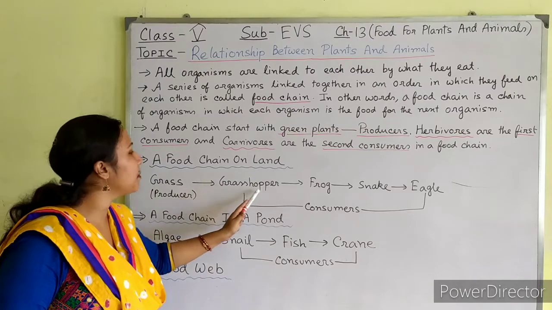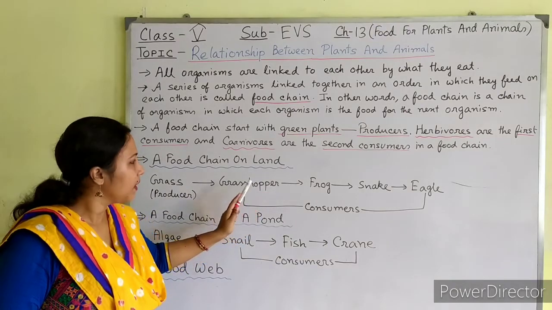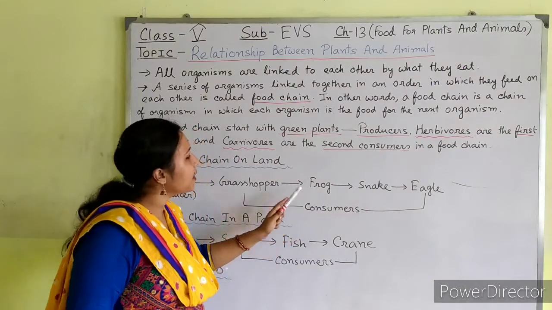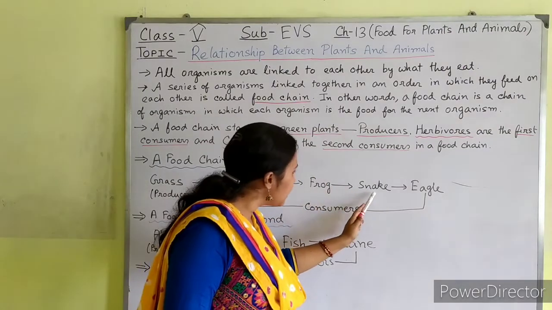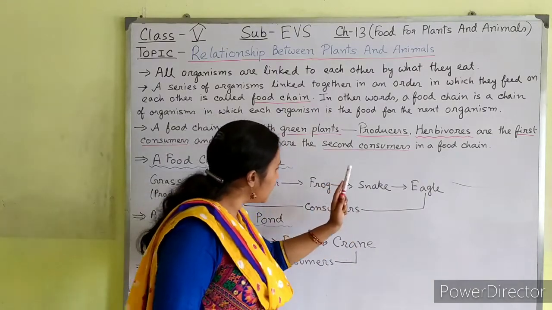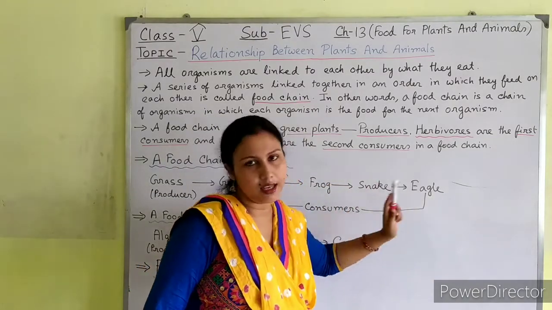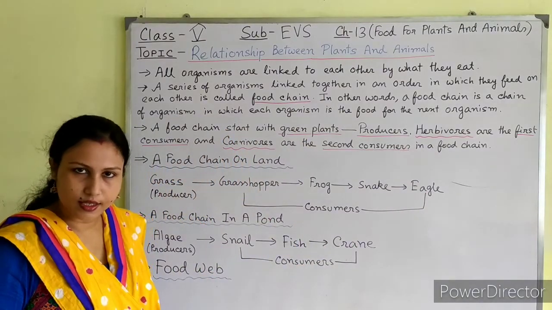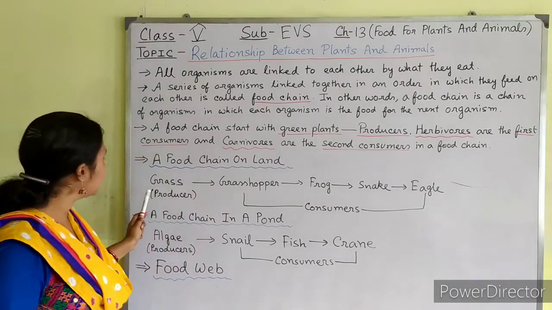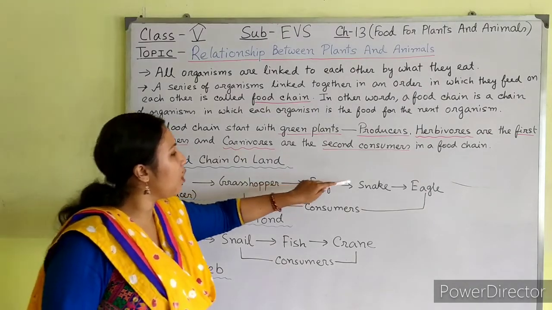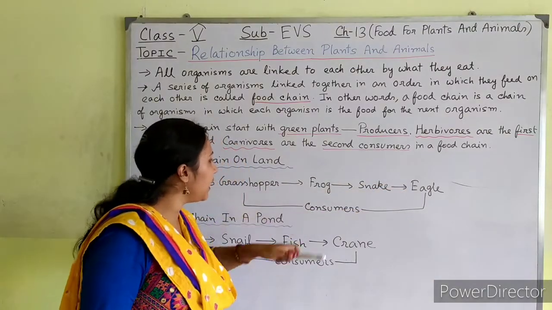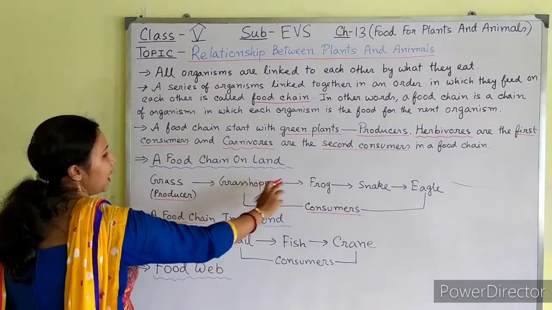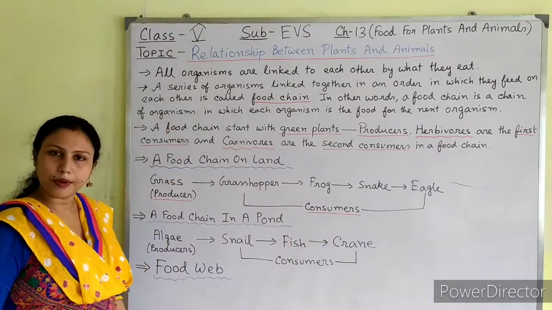Next, grass is eaten by grasshopper. Grasshopper is eaten by frog. Frog is eaten by snake. And next, snake is eaten by eagle. So this chain continues like this. Now grass is the producer and grasshopper, frog, snake and eagle are the consumers.